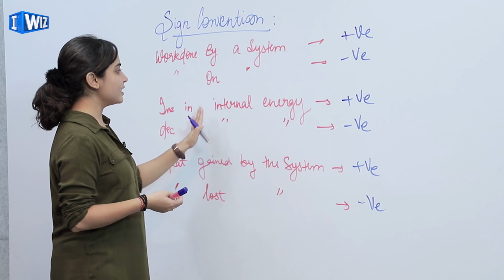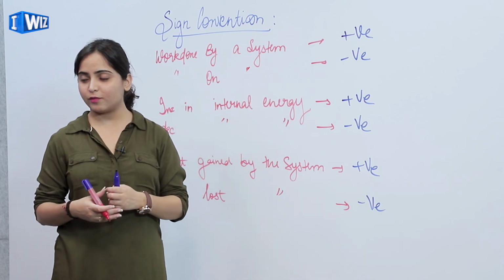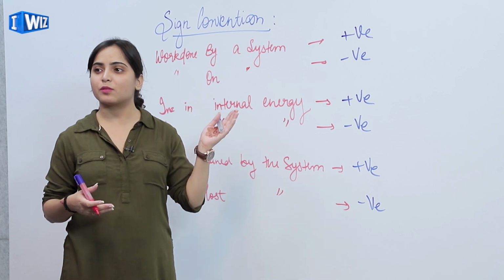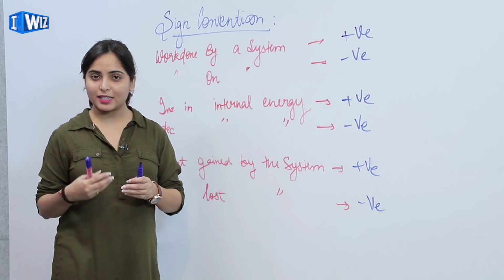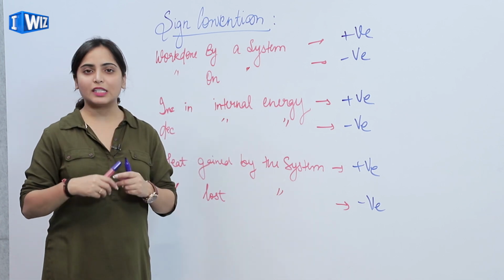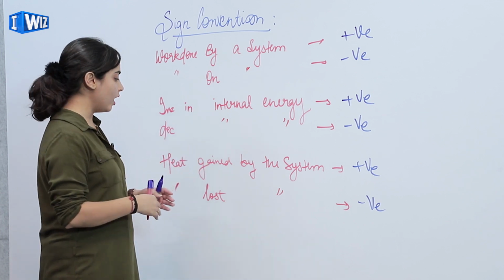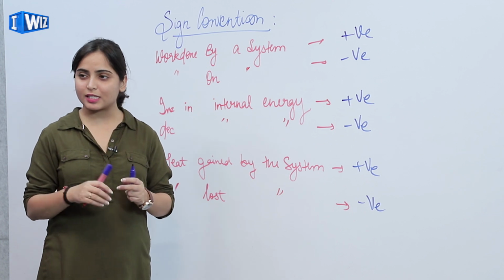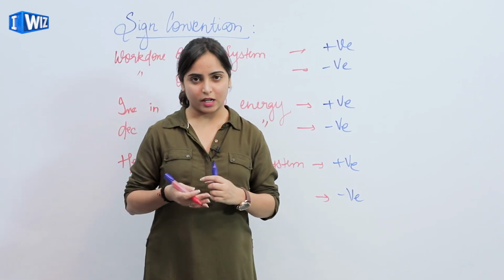Similarly, increase in internal energy is positive. अगर system की जो internal energy है वो increase होती है तो we'll take it as positive. और अगर system की internal energy decrease होती है, that is negative. Heat gained by the system is positive. अगर system ने heat gain करी है, heat increase हुई है तो वो positive होगा. But if there is heat loss in the system, that will be negative. So these were some sign conventions we use in thermodynamics.